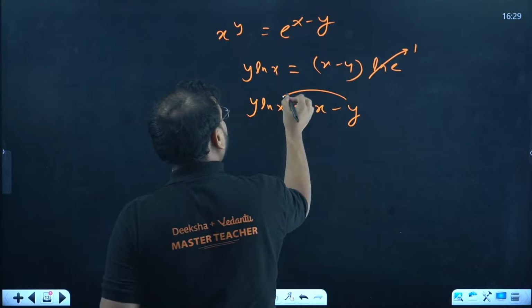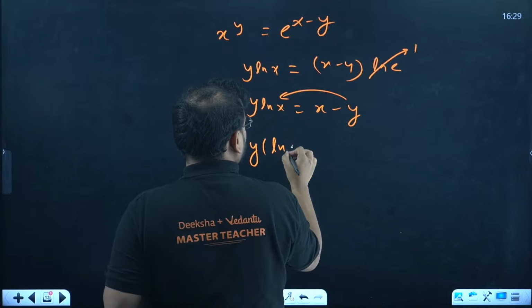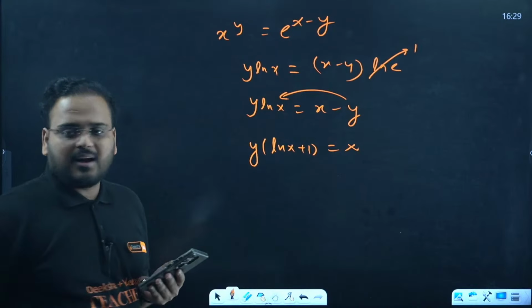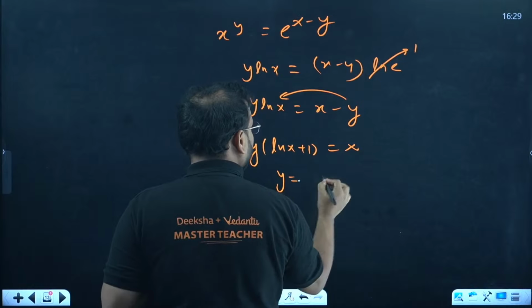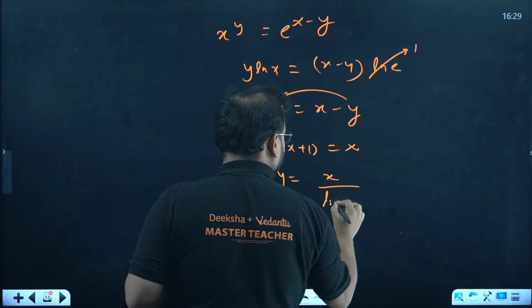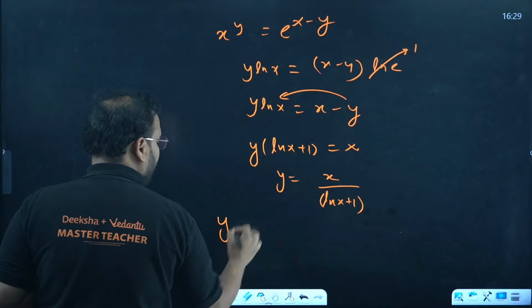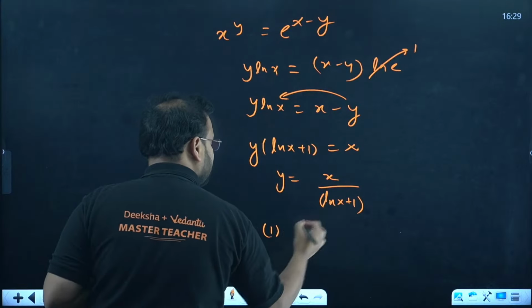Do one thing, bring y on this side. We get y times (ln x plus 1) equal to x. Am I right or not? Correct? If you move y on this side and take y common, this is what you get. So we get y equal to x upon ln x plus 1. Now differentiate over here only. Derivative of y is what? y1. Differentiate the numerator. You get 1. Keep the denominator as it is.